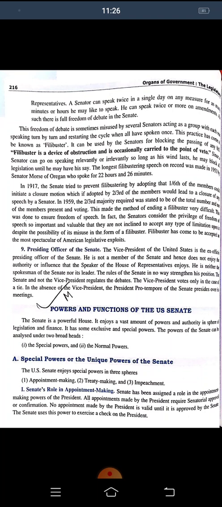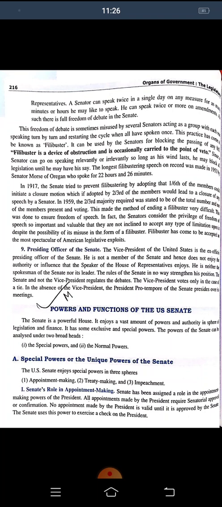And other than that, the Senate's power to ratify treaties. That means whatever treaties the president is thinking of making with other nations or other countries have to be discussed by the Senate first, and then only can they be approved. Until approved, that will not be applied all over the country.